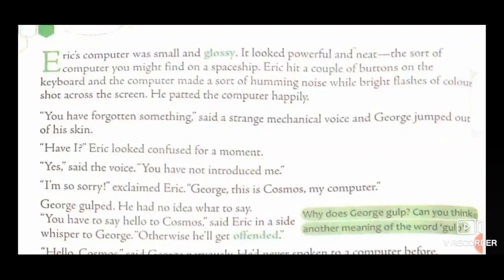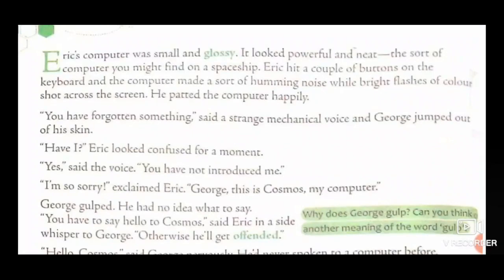When you give a command to the computer, some bright flashes of color appear on the screen, and he patted the computer gently and happily. "You have forgotten something," said a strange mechanical voice, and George jumped out of his skin.